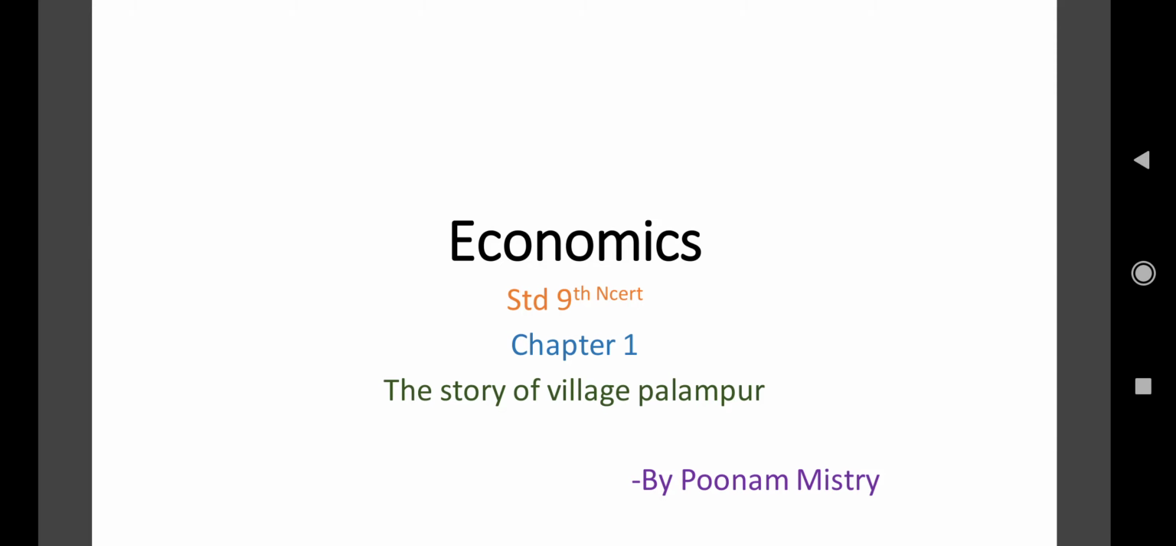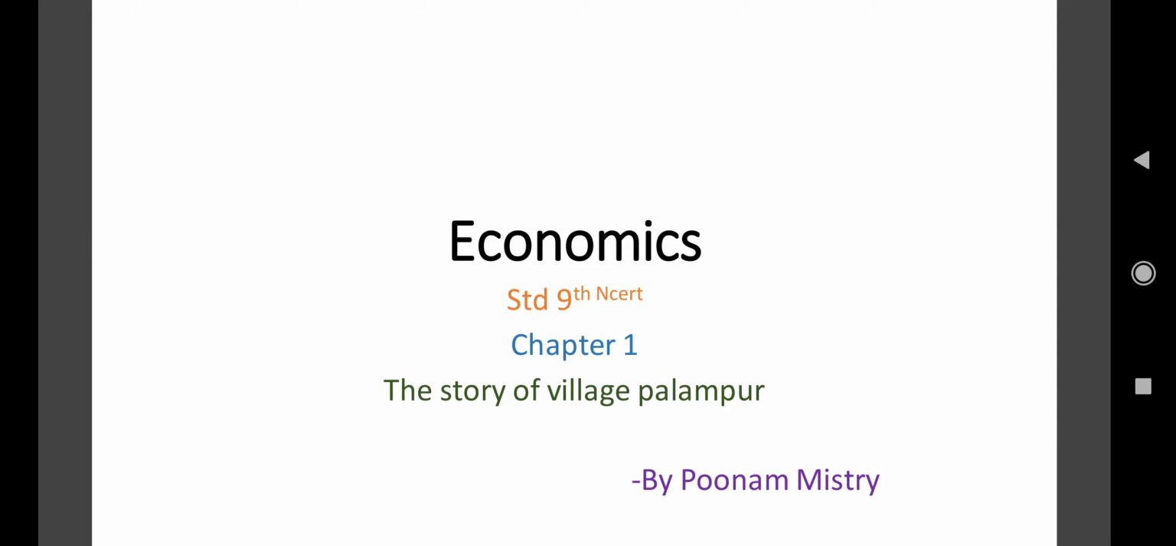Today we are going to start economics chapter number 1, that is the story of village Palanpur. Now the first question arises: why Palanpur? It is a hypothetical village that is given in this chapter. Hypothetical village means it is an imaginary village taken in this chapter just to give you an idea about how the production activities are carried out in the village area. Okay, so let's study about the chapter, the story of village Palanpur.